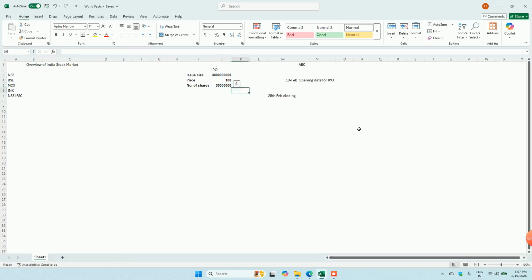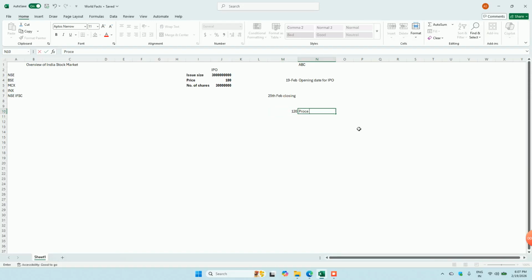Let's say this company gets registered and listed on NSE and BSE, any stock exchange, and on the date of listing, the share price may open at 120 rupees.